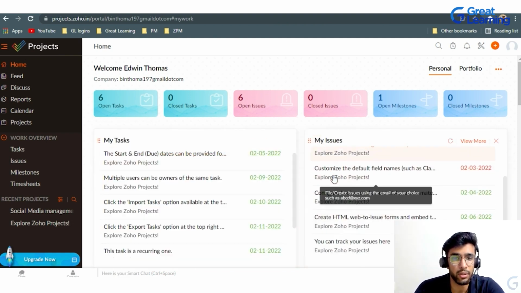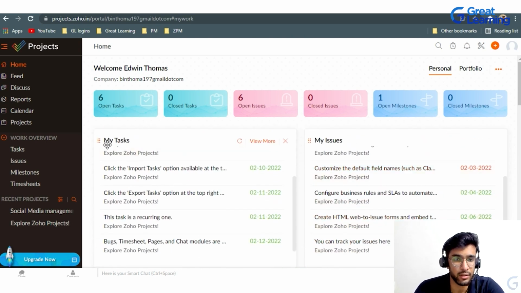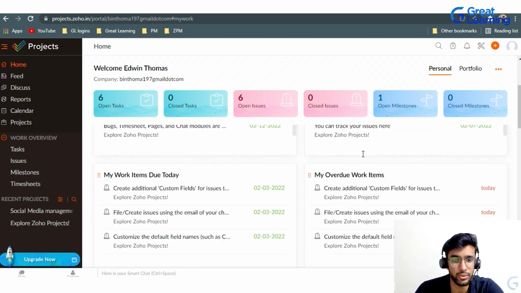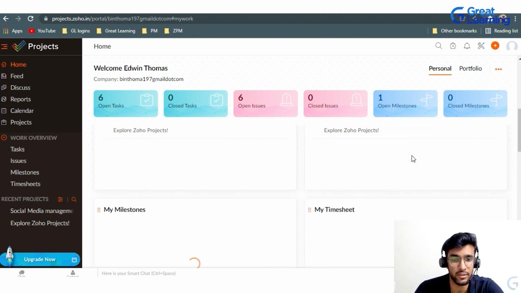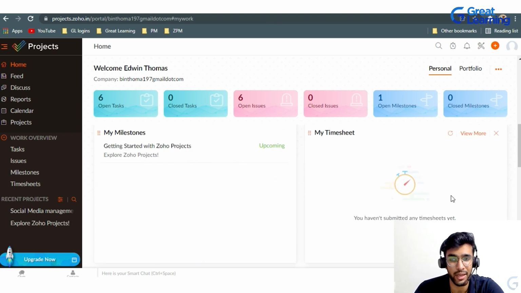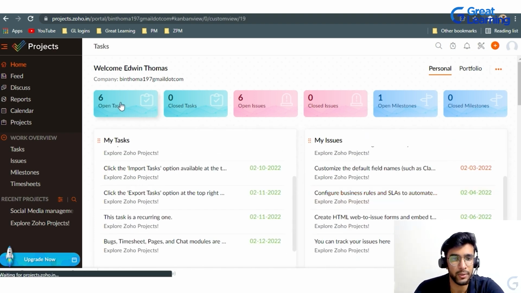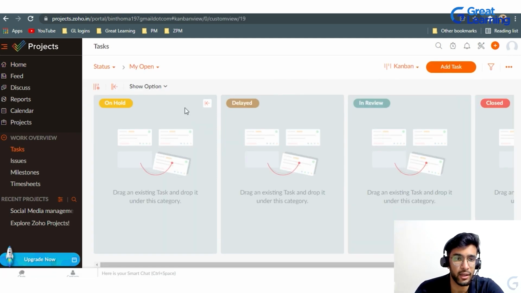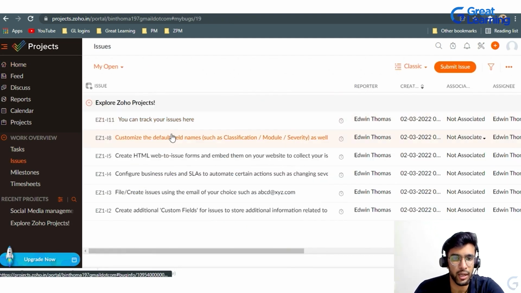And in the home button you can actually have a lot of things, like my tasks, my issues, the work that is due, work that is overdue, the milestones, the timesheet, and a lot more. If you want to open the tasks, you can go there and click, and again you can find out what is pending. And if you open issues, there are issues that you can track here.